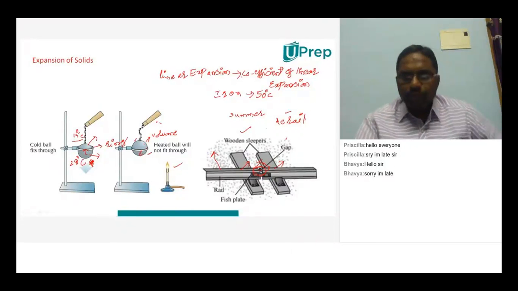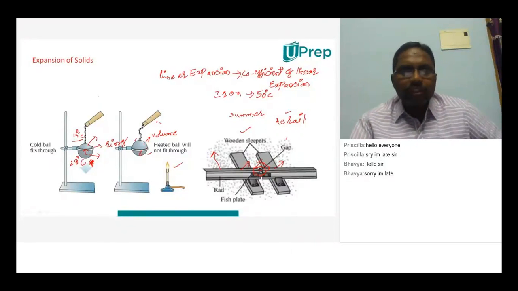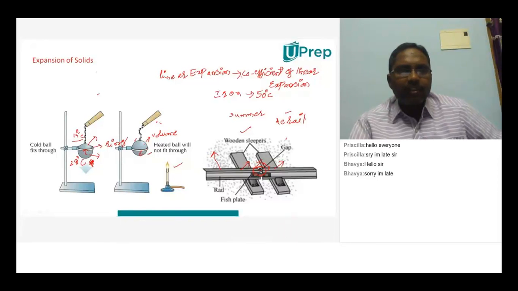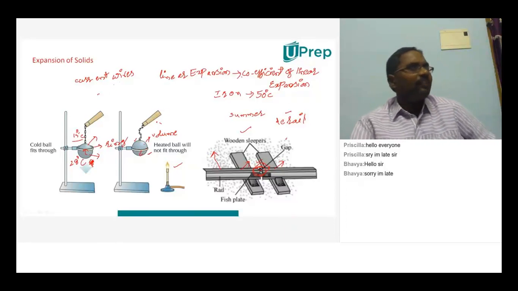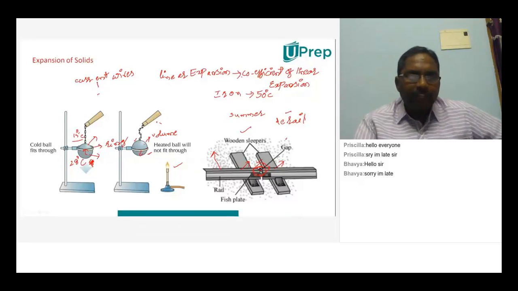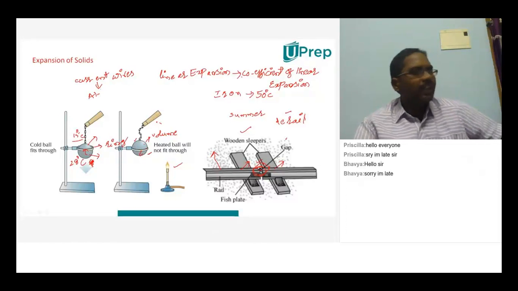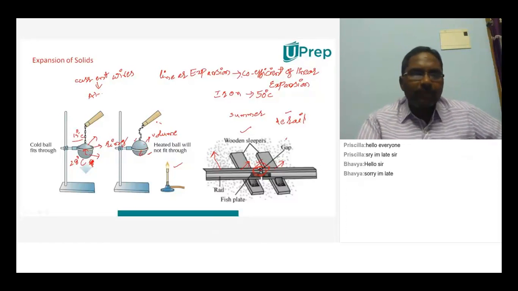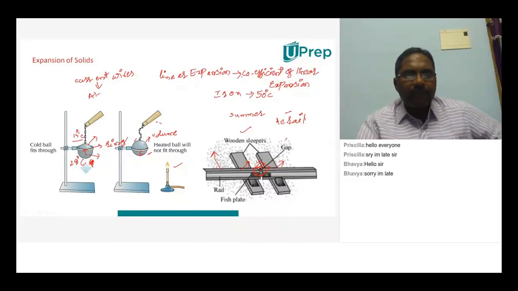And one more application also you can understand. What is that? Suppose in summer, we are laying down these current wires. So maybe you know that the current wires generally made with what? Copper. Outside, current wires outside, not in our home actually. Current wires. Generally, they are made with aluminium. Outside will be there. You can observe it. Aluminium current wires will be there, which is one type of a metal.